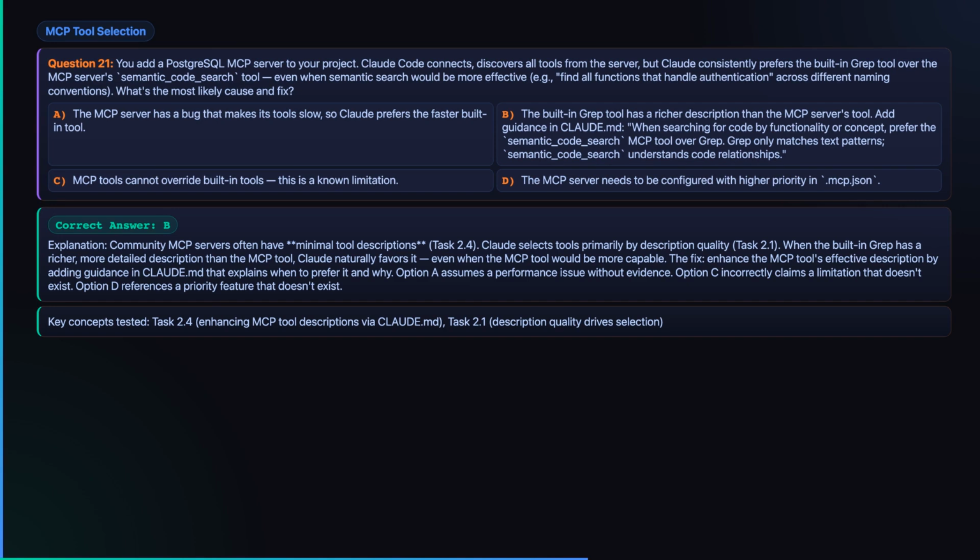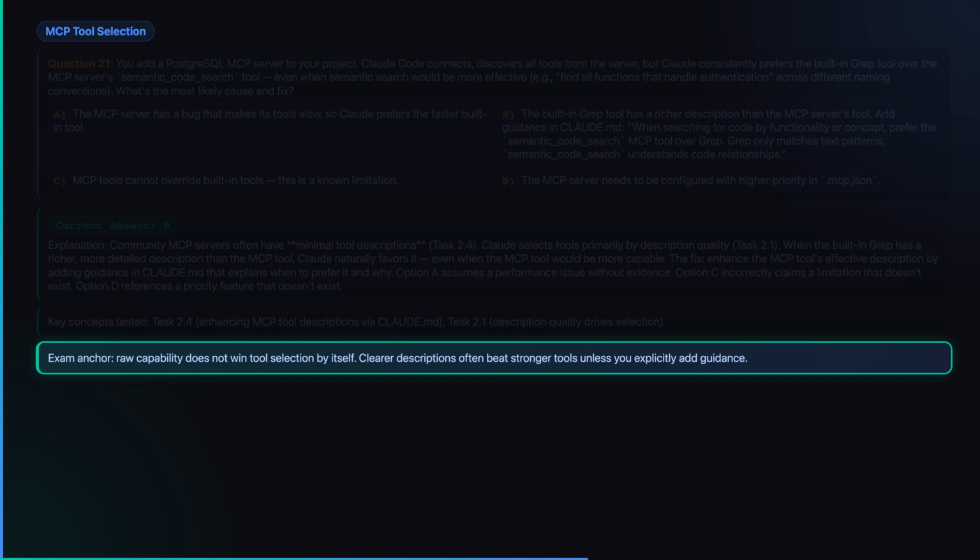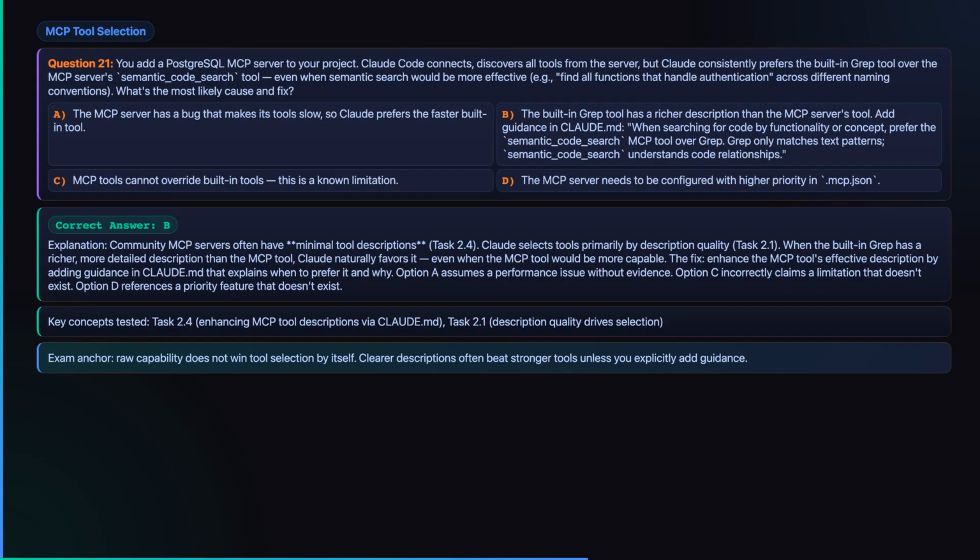Community MCP tools often ship with minimal descriptions, while grep already has a richer built-in explanation. Claude selects primarily from those descriptions, so the fix is to add explicit CLAUDE.md guidance that says when semantic_code_search should be preferred and why grep is the wrong fit for conceptual queries. Capability only matters if Claude can recognize when to use it. That is why better descriptions beat stronger tools so often on the exam.